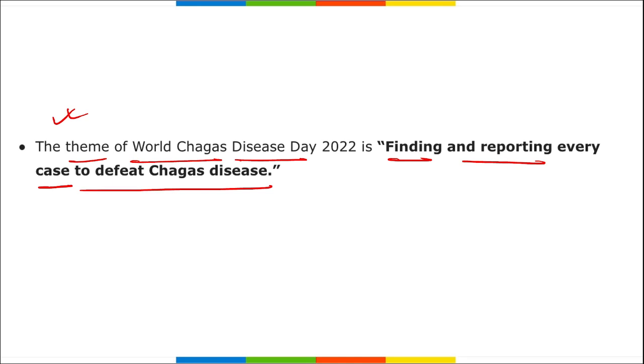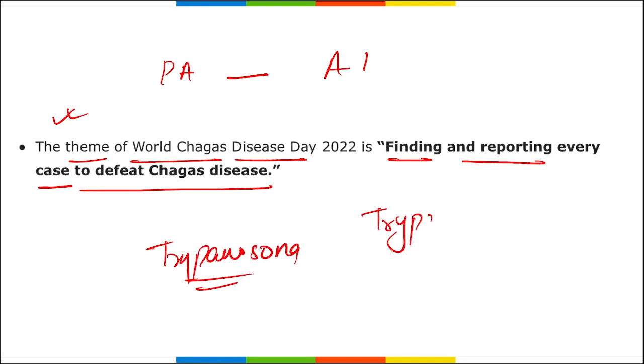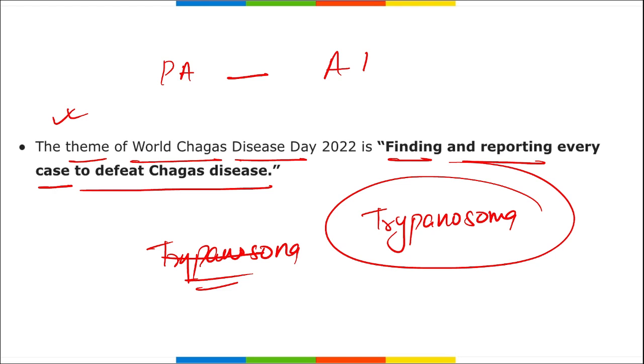First of all, remember this day is observed to raise public awareness about the Chagas disease, also known as American trypanosomiasis, a potentially life-threatening illness caused by the protozoan parasite Trypanosoma. This is the name of the protozoa which causes this Chagas disease. The theme of the World Chagas Day 2022 is finding and reporting every case to defeat Chagas disease. Also remember this is often termed as the silent or silenced disease.